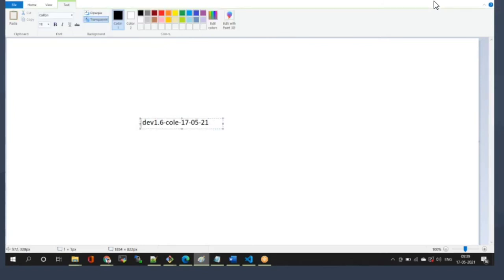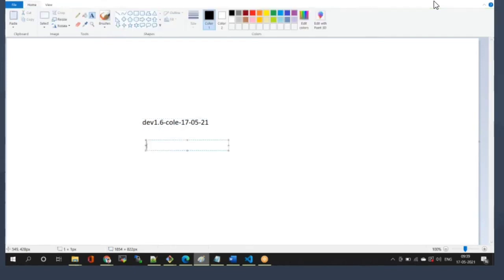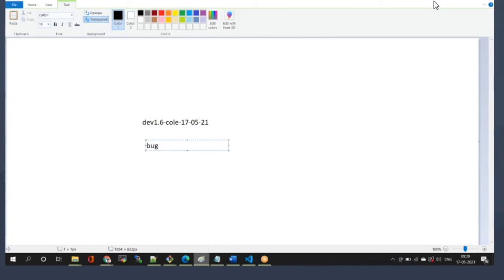Now let's say a bug fix came for this branch. The branch name should be like this: bug fix hyphen 1.6.0 hyphen cols hyphen 17 hyphen 05 hyphen 21. Sorry, the date will change, but you can keep the date the same. So now you see the extension in the branch naming convention, 1.6.0.